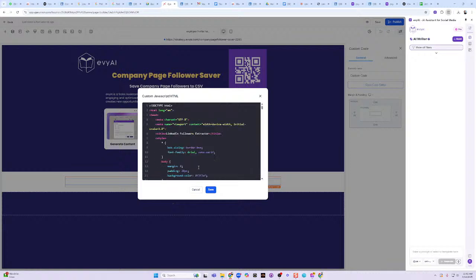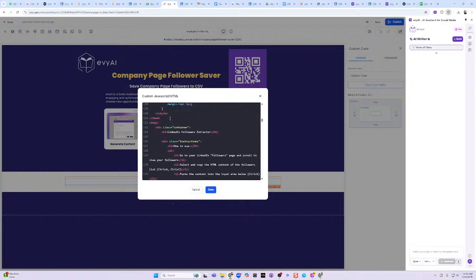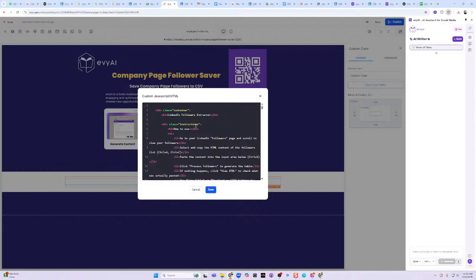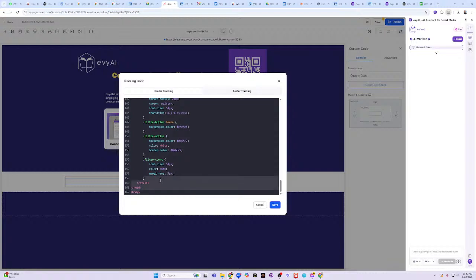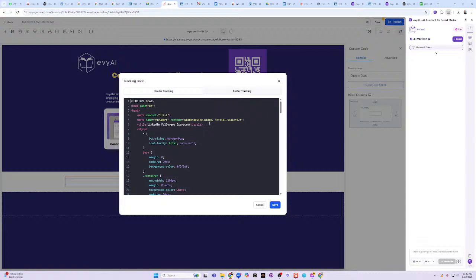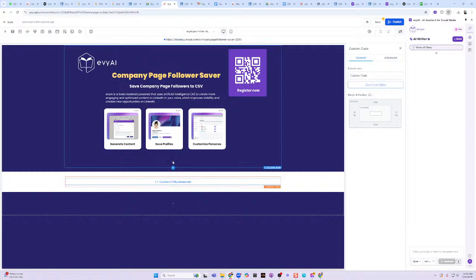I used to write HTML a long time ago, probably 25 years ago, so I can read the code and know what tags are extra. I just removed a couple tags from the top and a couple from the bottom because those are extra tags. They would be fine if you left them there, but I like it a little cleaner. Then I'm going to take the design of the tool that it gave me, called the style tag, and put that in the header. You see, this is a style tag. I'm going to press save. So I put the style in the header, and I put the body into the main section. And then if I'm done, I can be done.